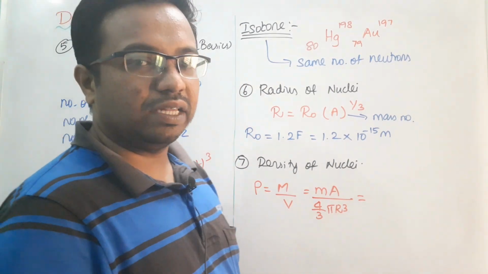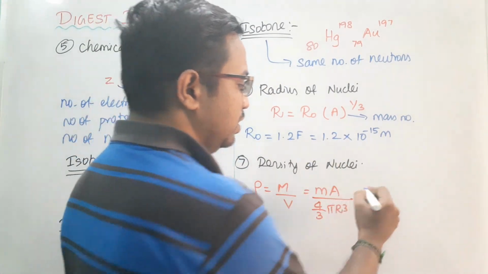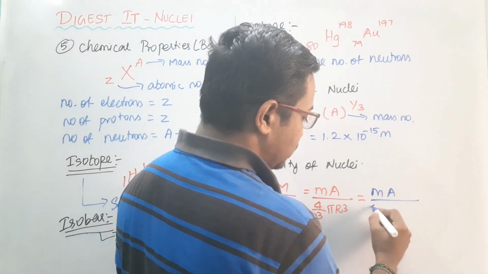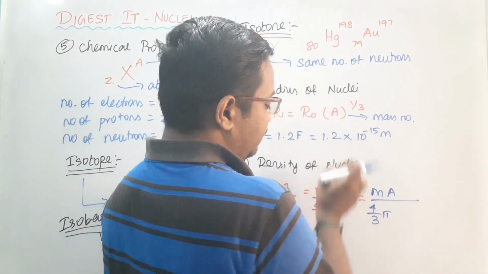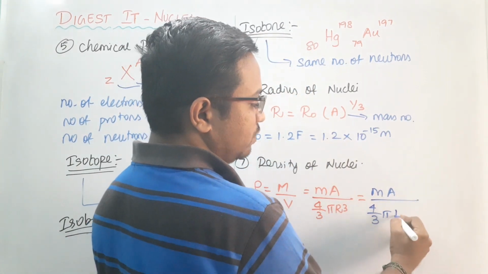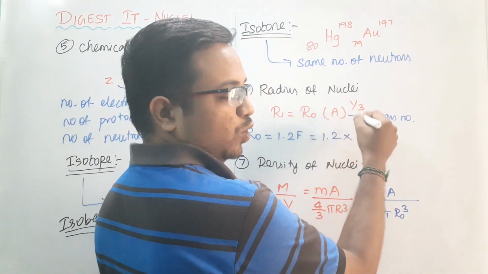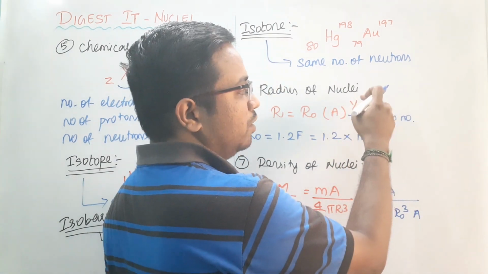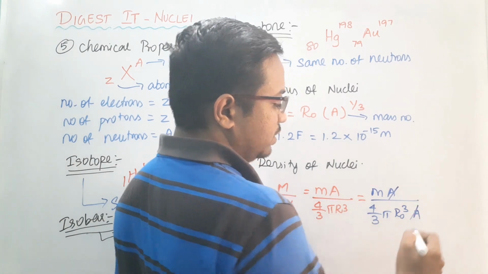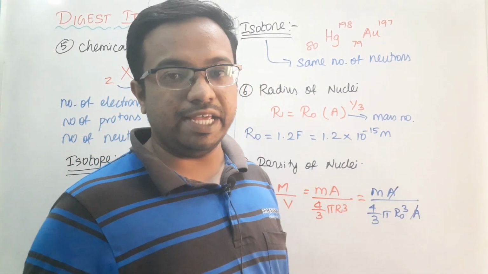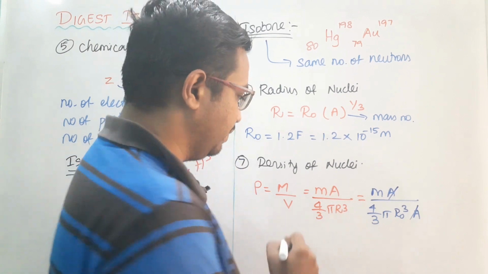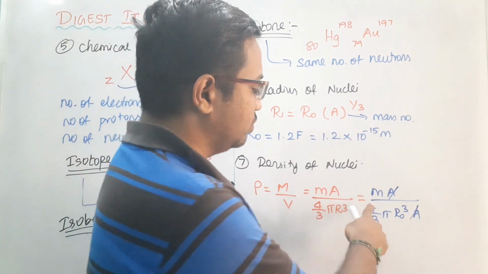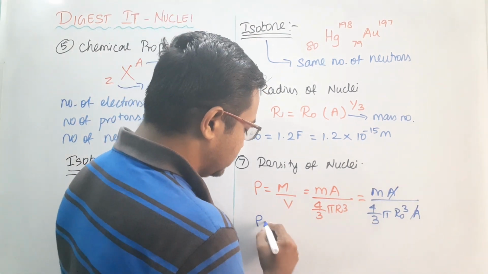And here I am going to take this r value from this expression. So m, the mass of a single nucleon, into the number of nucleons, divided by 4 by 3 pi into, instead of r, I am going to cube this. So this will become r naught cube, and A to the power 1 by 3 the whole cube will become A, because 3 by 3 will become 1. If I cancel these two quantities, the density expression is now independent of mass number. Now see this: the mass of a single nucleon is a constant value, r naught is a constant value, and 4 by 3 pi is a constant. So the density is constant